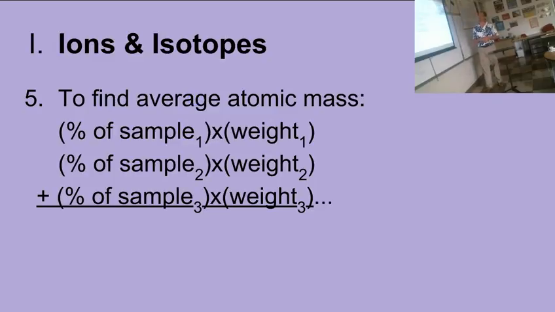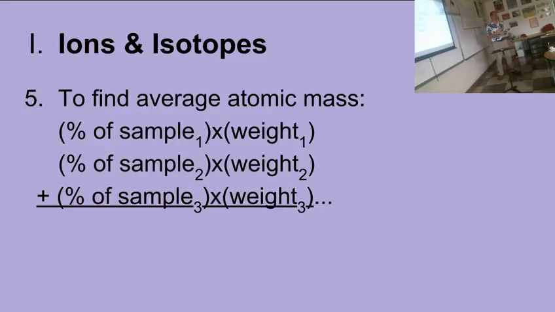Cool. So, how do you find the average atomic mass of something? You take the percent of the sample that is a certain weight, and you multiply it by the weight, and you add that weighted average up, and you get an answer.